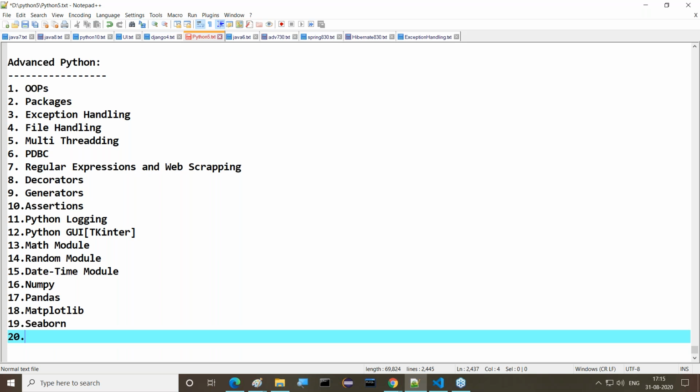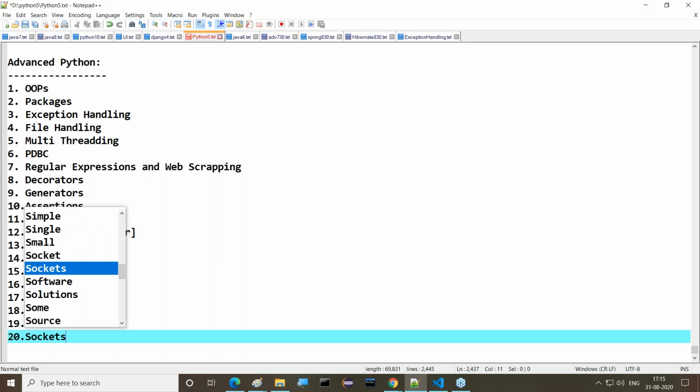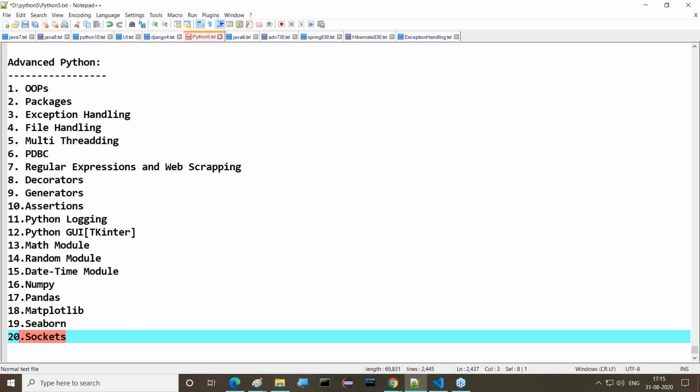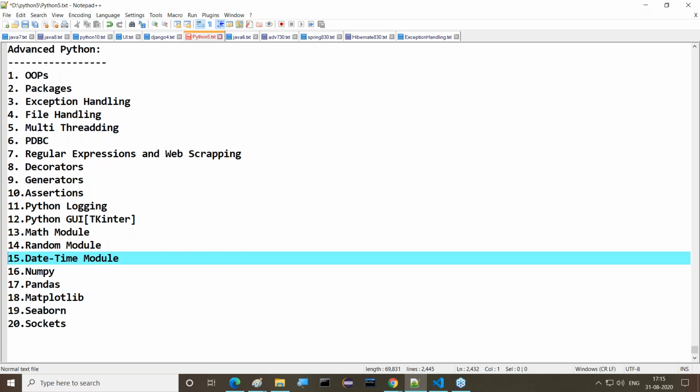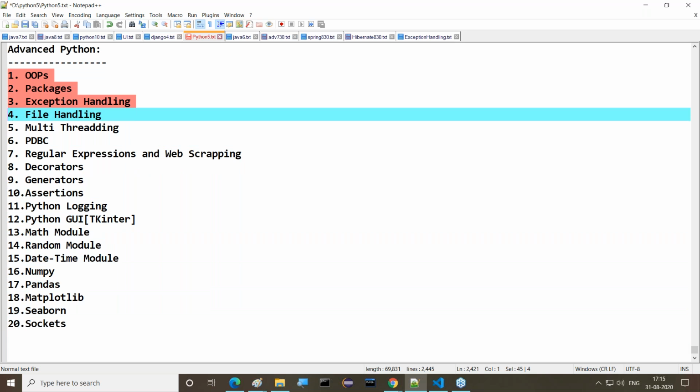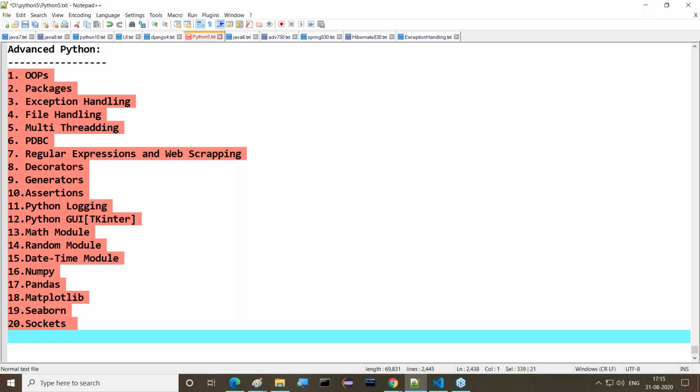One more thing: we have to understand sockets, and I have to include that in the middle. The socket topic I have to include there. So these are the overall topics we are going to have inside this advanced Python. If anything more is required, as per my possibility, I will check it and discuss that content in the future. But as of now, these are the topics which I am going to discuss inside this advanced Python. Good.